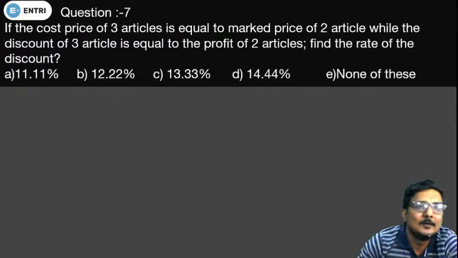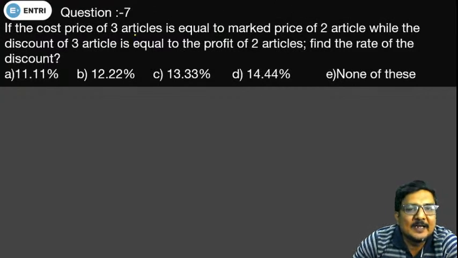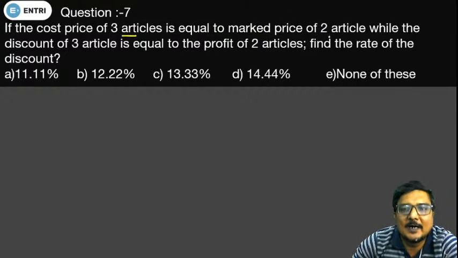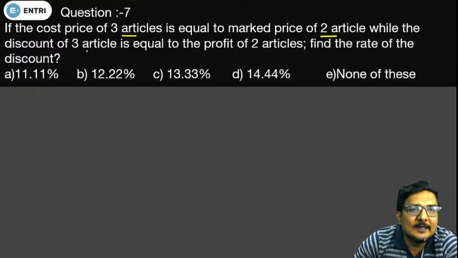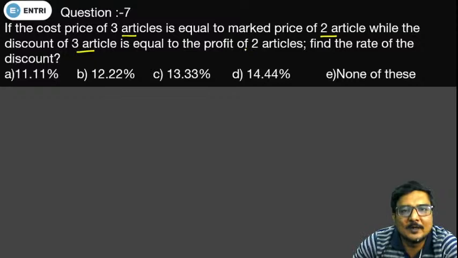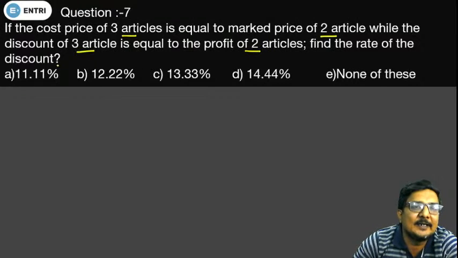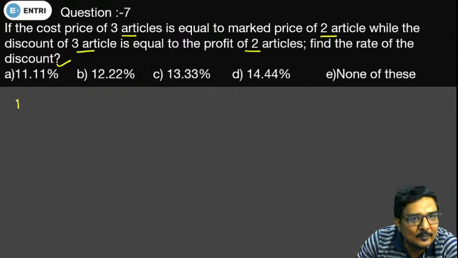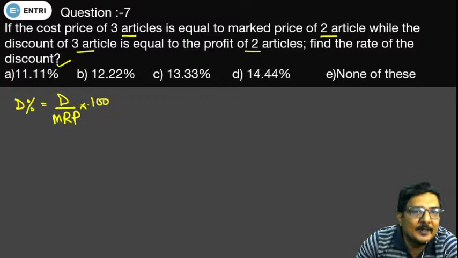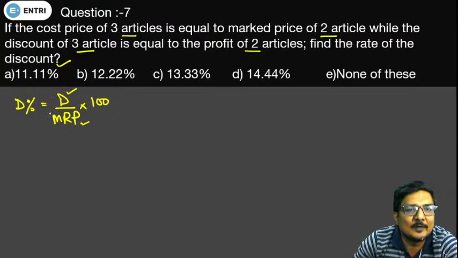Okay, now if the cost price of 3 articles is equal to the marked price of 2 articles, while the discount of 3 articles is equal to the profit of 2 articles, find the rate of discount. Now we have to find the rate of discount, and as we all know, discount percentage is given by discount upon marked price into 100. So we should have the value of discount, and we should know the numerical value of MRP. Then only we will be able to solve this particular question.